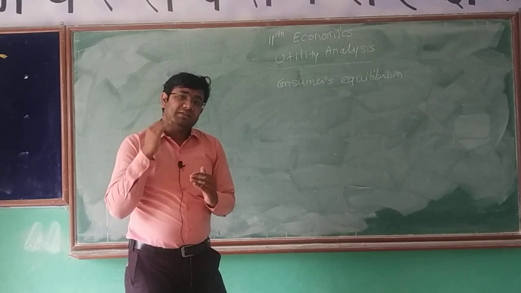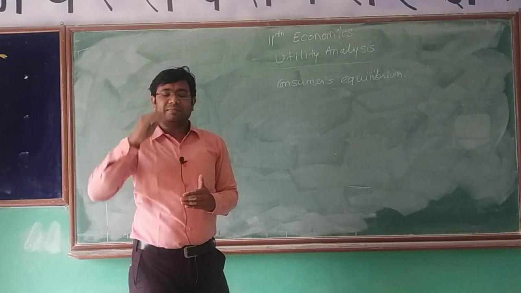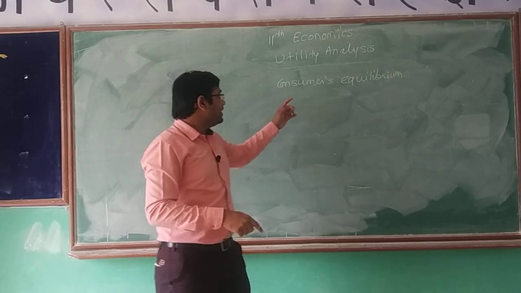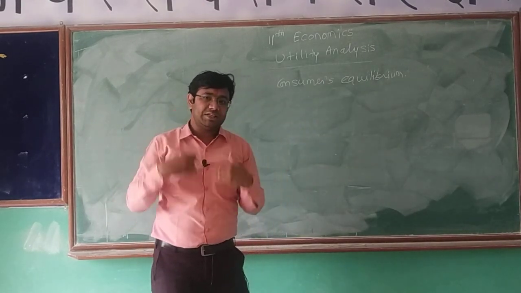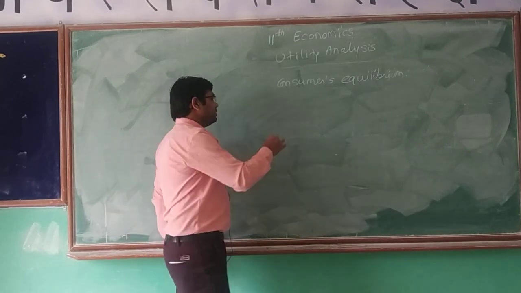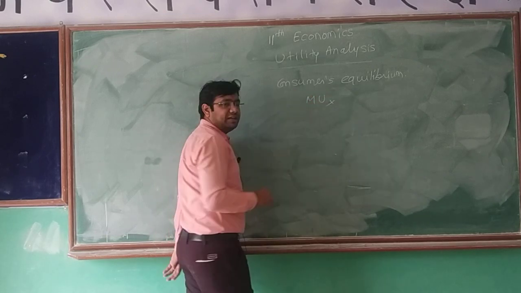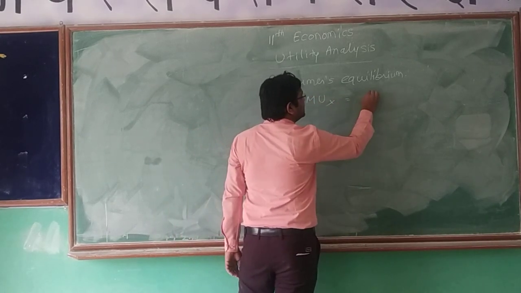Consumer's equilibrium means the situation where the consumer maximizes his satisfaction. When the consumer maximizes his satisfaction, that point is known as consumer's equilibrium. For that purpose, we have to compare the marginal utility of any commodity with the price given.